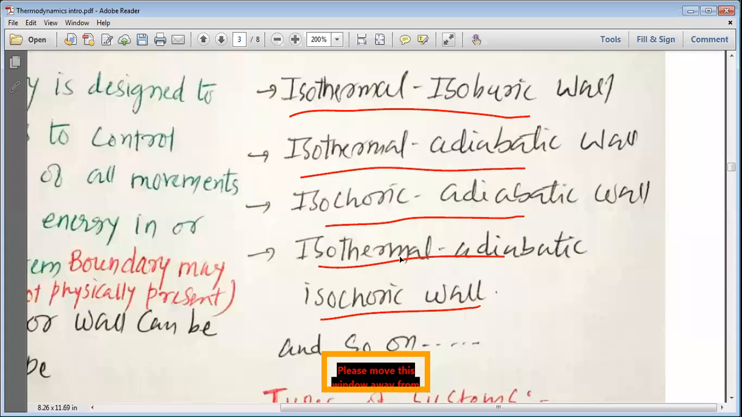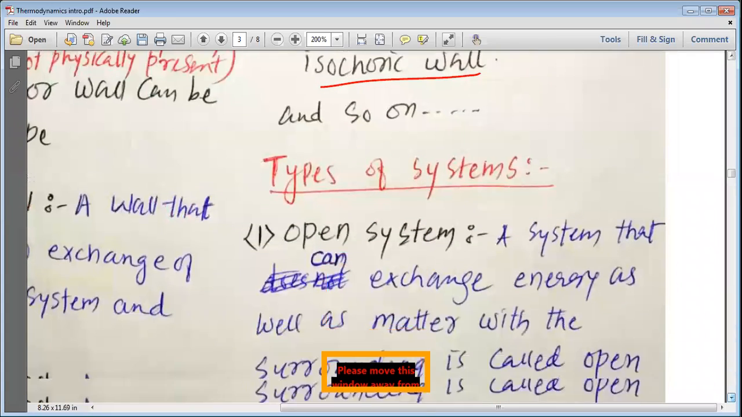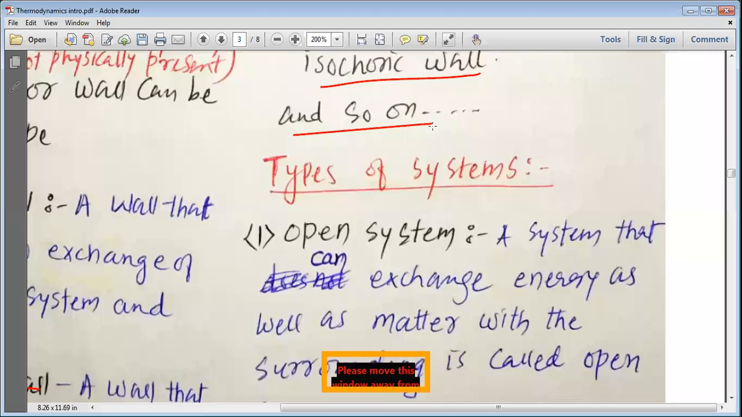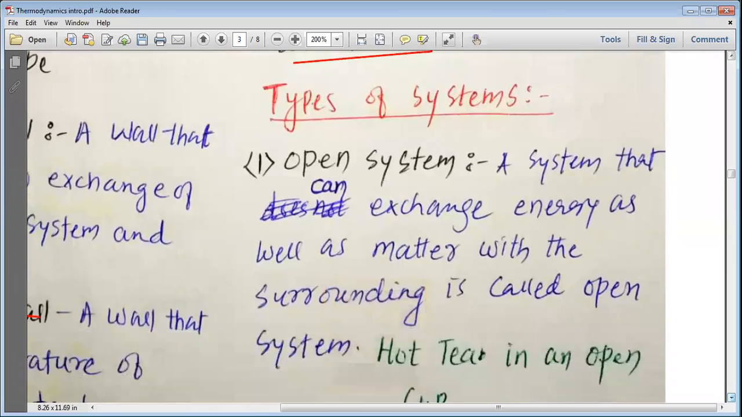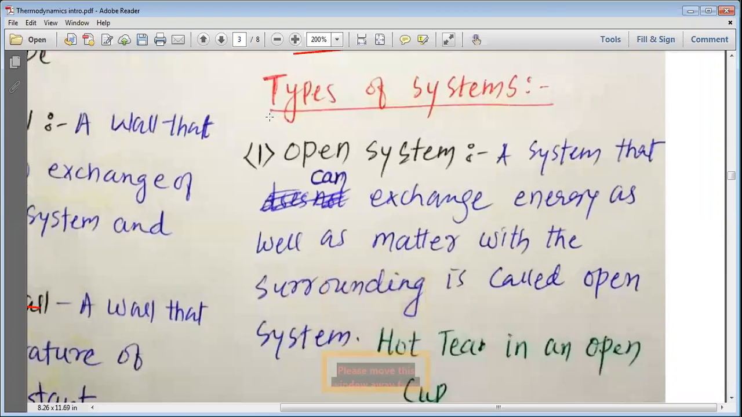That means all the three, temperature, heat, and the volume of the system are not allowed to change, and so on. You may think of even other options, and any kind of wall we can set up for our system that we are going to use for the thermodynamic change.